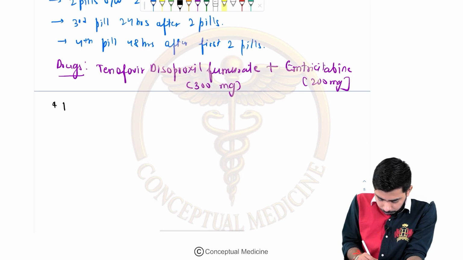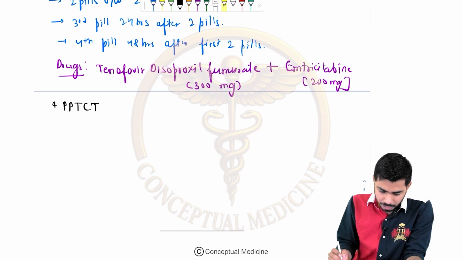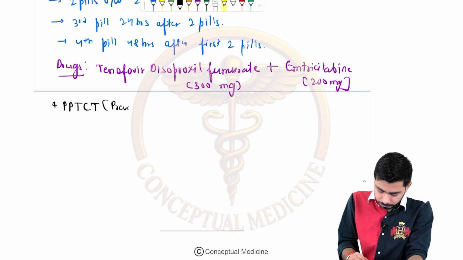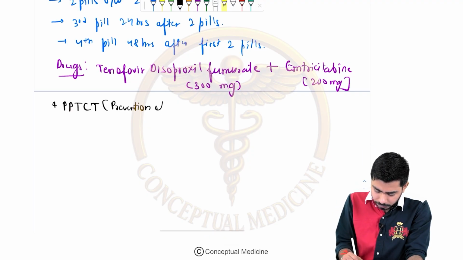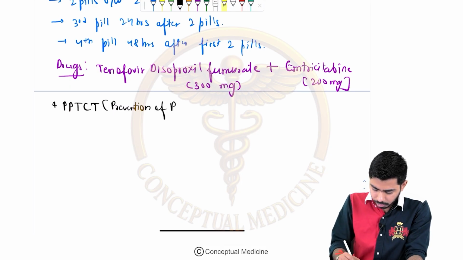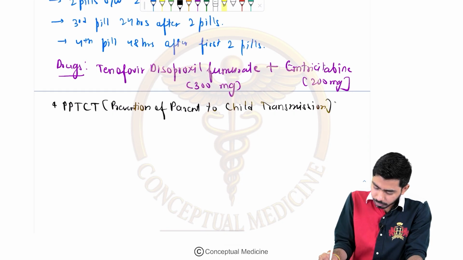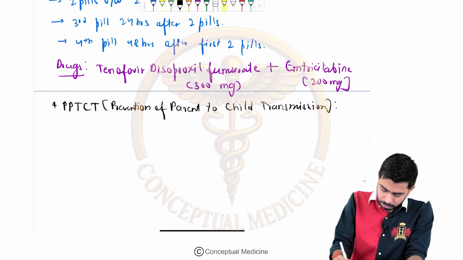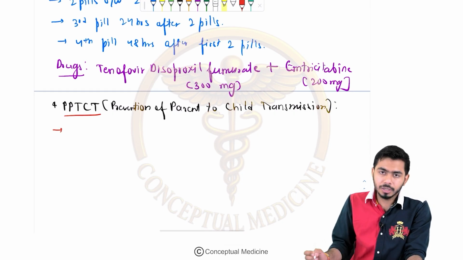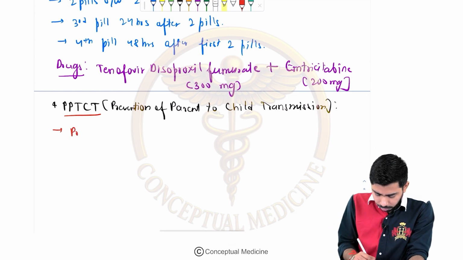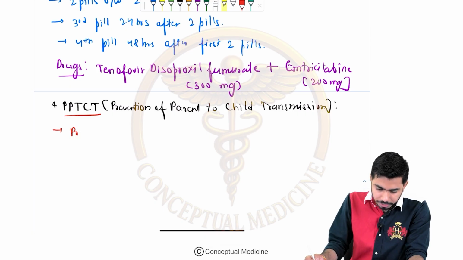So I am talking about the PPTCT, I mean the prevention of parent to child transmission, right. That means prevention of HIV, obviously. That is also very important for us. So let's talk about some of the points over here. Here I am telling you PPTCT after the pre-exposure prophylaxis, right.